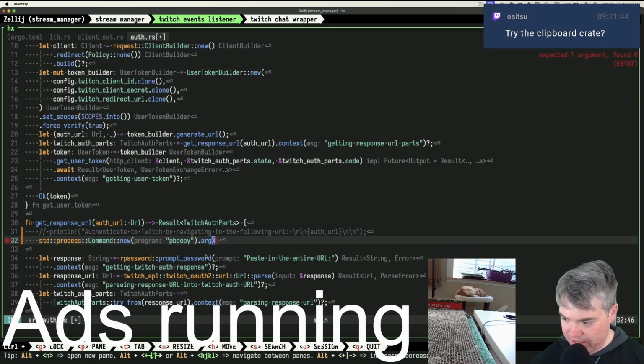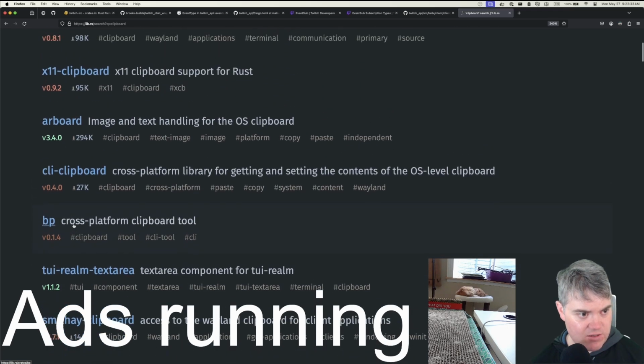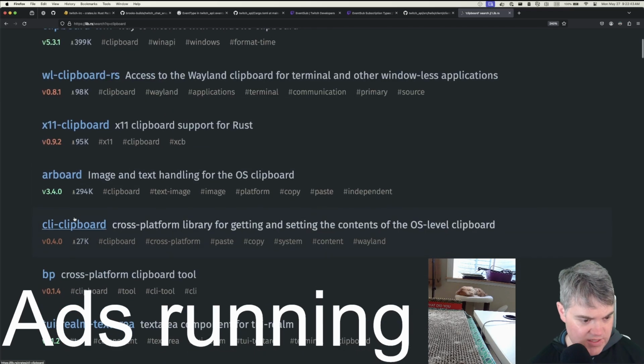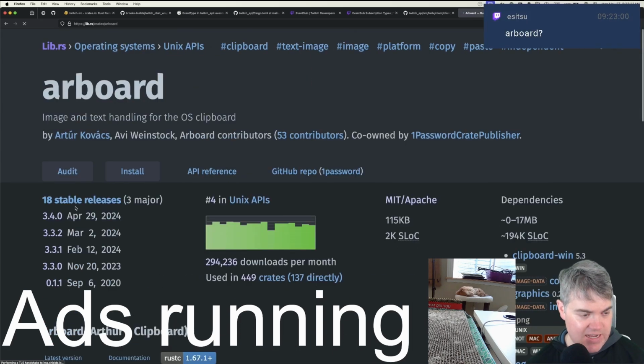Yeah, try the clipboard crate. Yeah, I think we're going to have to do that because I think PB copy is a little bit too hard to do on its own. Let's try clipboard. Rust clipboard is a cross-platform library for getting and setting the contents of the OS level clipboard. Okay. Now there are some that have way more downloads. Any suggestions for which one of these we use? Clipboard itself only has 6.4K. Arboard? Okay. Yeah, that has the most, it looks like. Image and text handling for the OS clipboard. Okay, so text handling is going to be fine.